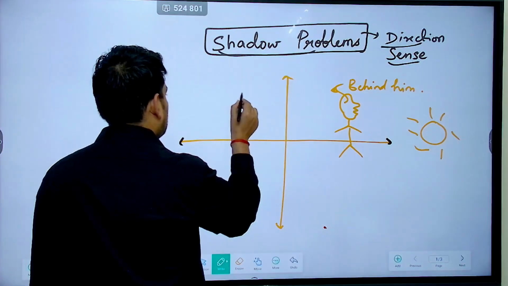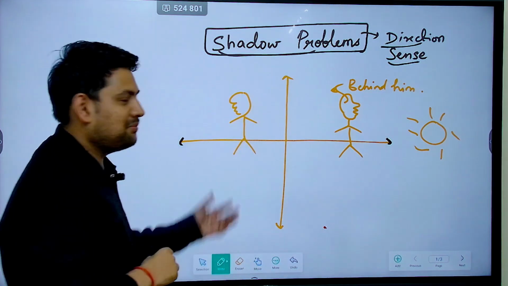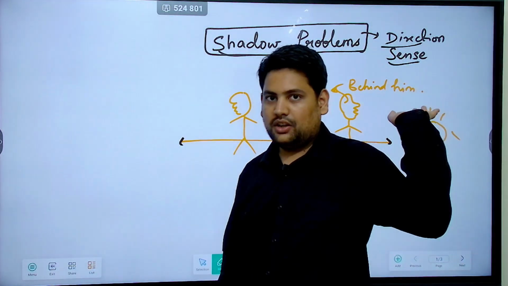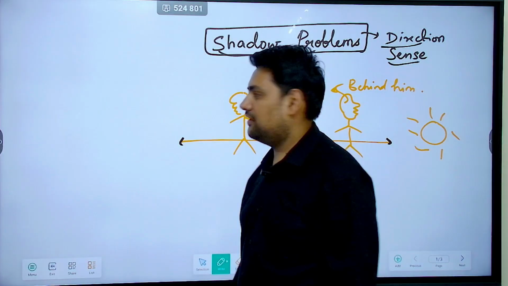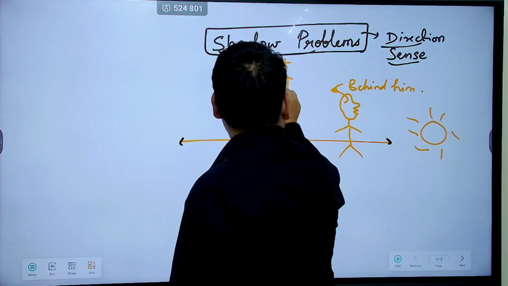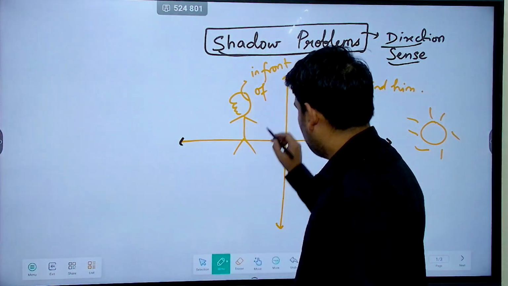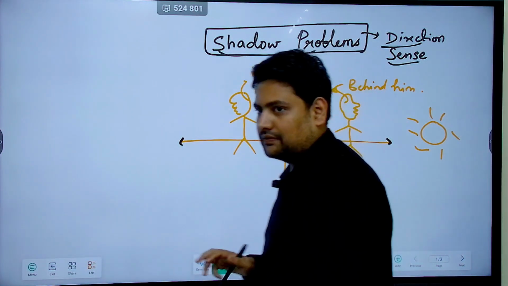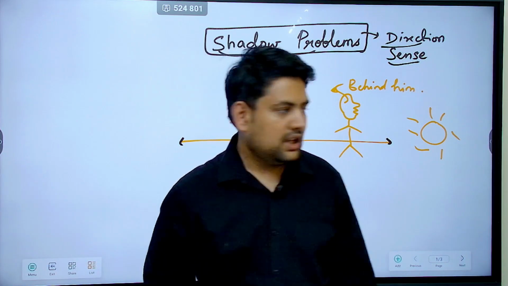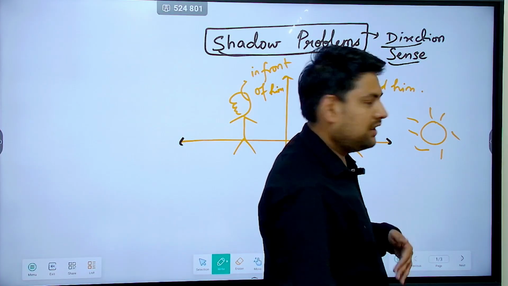Now for a person who is going in west direction, okay, this is a person going in west direction. Like if I am going in west direction, now sun is behind me, so my shadow will fall in front of me, correct? In front of him. Now understood this much? So if I am going west during the sunrise period, my shadow will fall in front of me. If I am going in east direction, my shadow will fall on the back side of me or behind me.